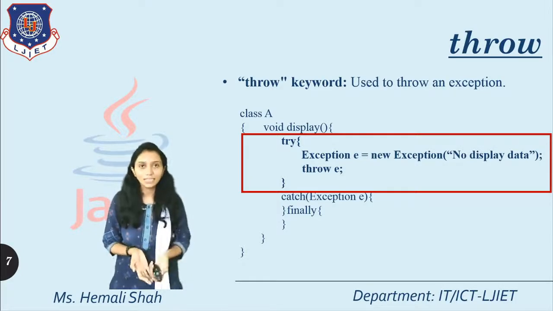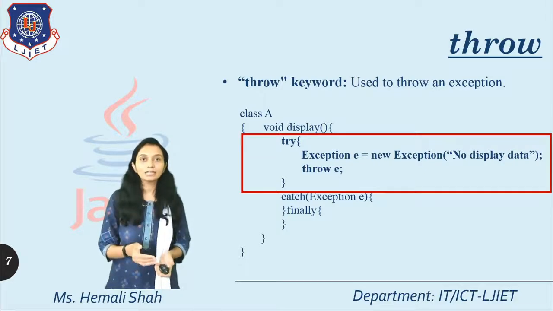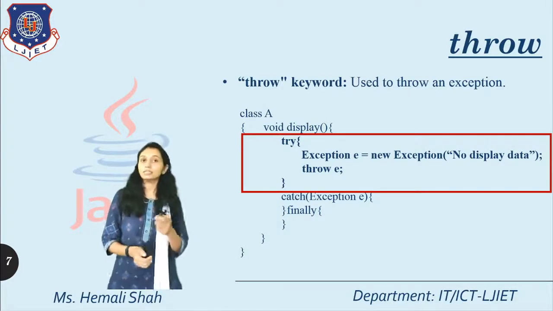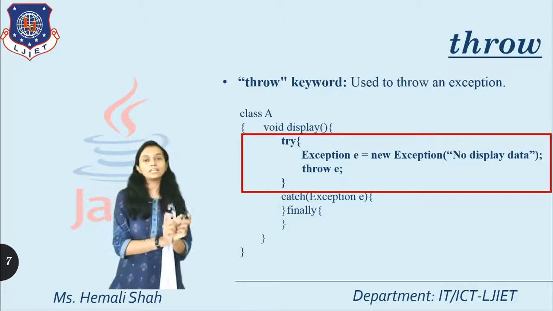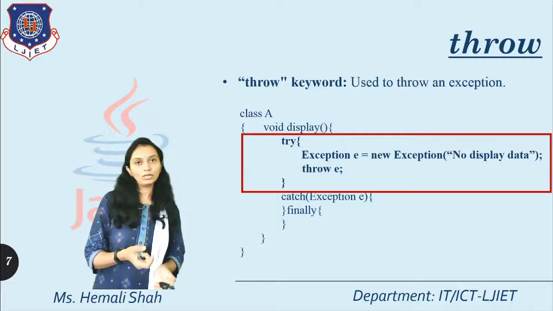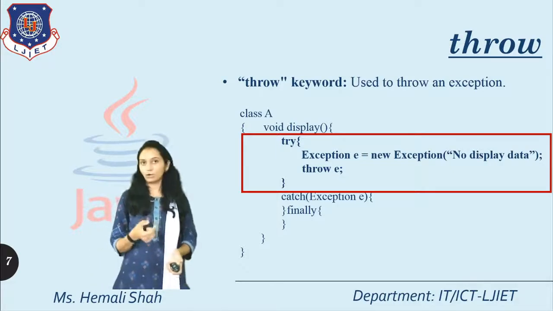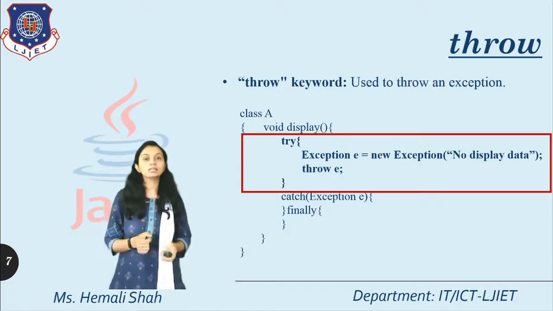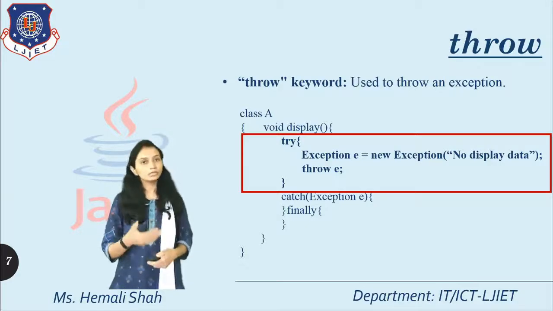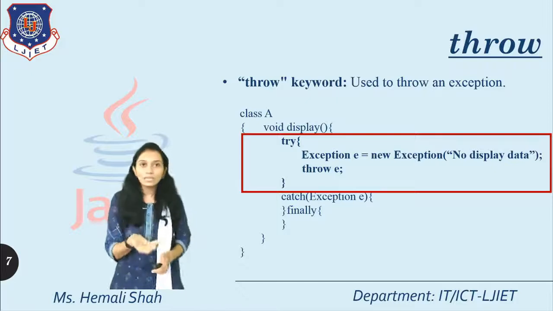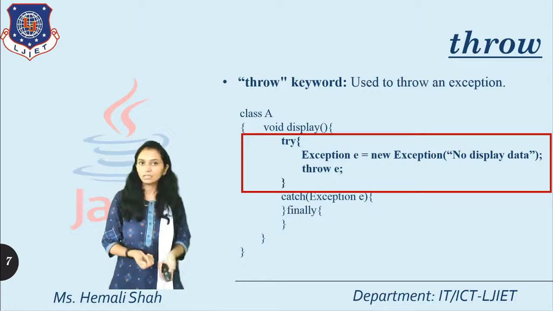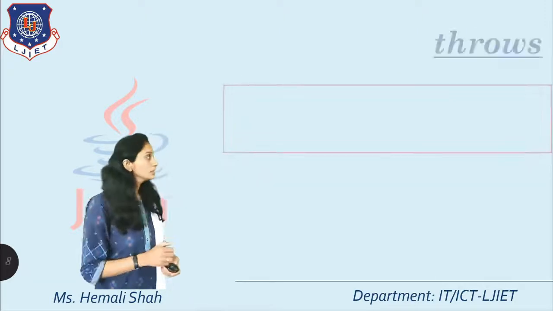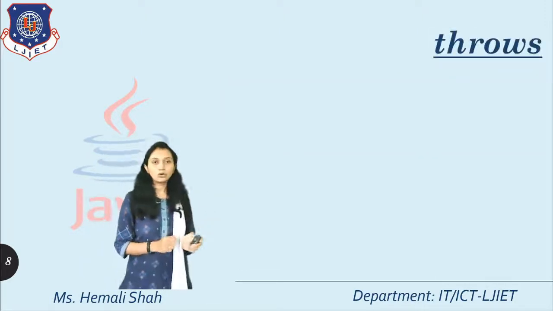Now where can you write the statement? You can write it only inside a function or inside a constructor. So this throw statement syntax you can write inside the body part of a function or the body part of a constructor. Here I have used this statement inside the try block. You can write this because a try block can only be written inside the body part of a function or constructor. That's why.